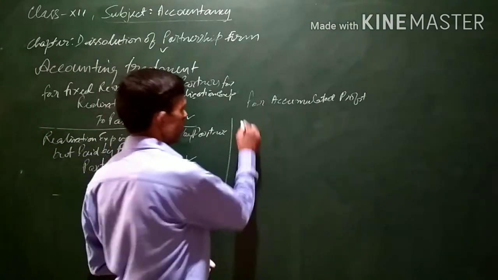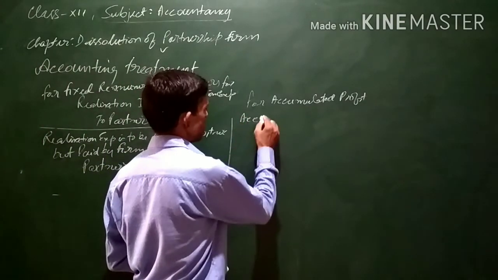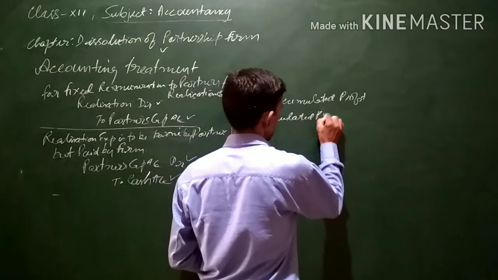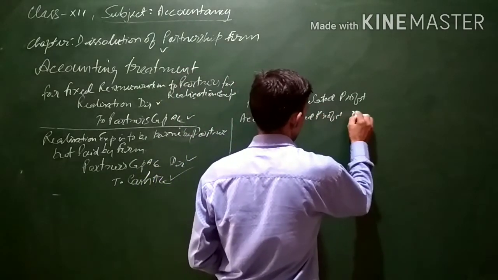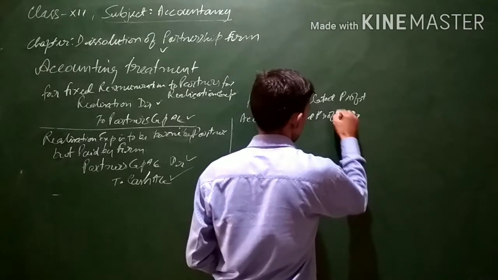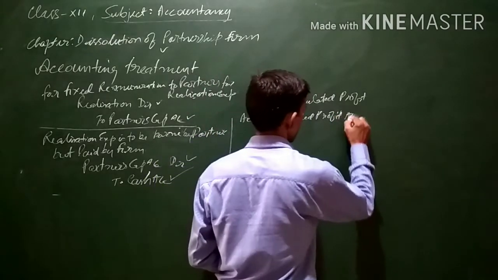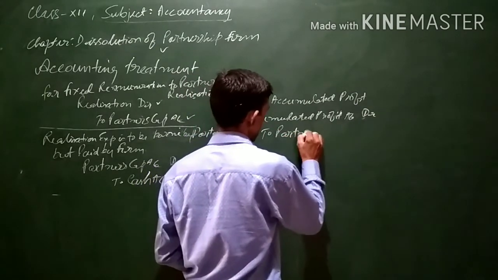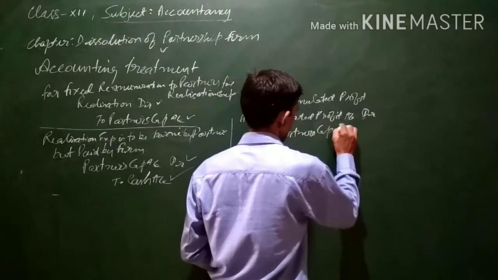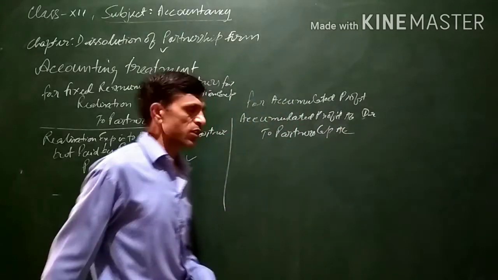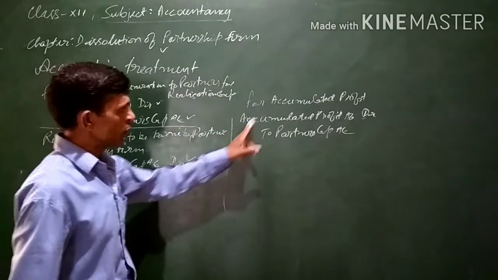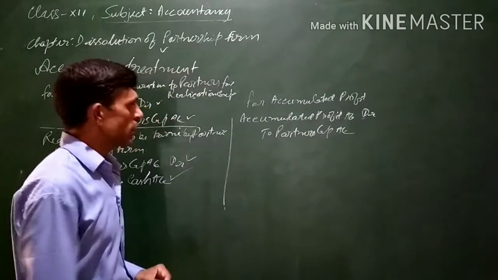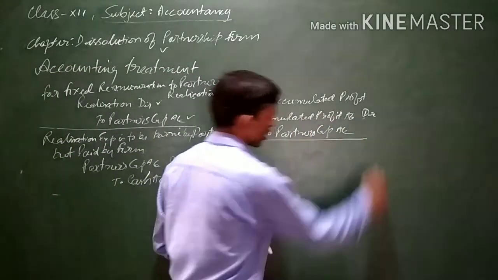For this, the entry will be: accumulated profit account debit to partners' capital accounts, in their profit sharing ratio. The accumulated profit account is debited and partners' capital accounts will be credited in the partners' profit sharing ratio.